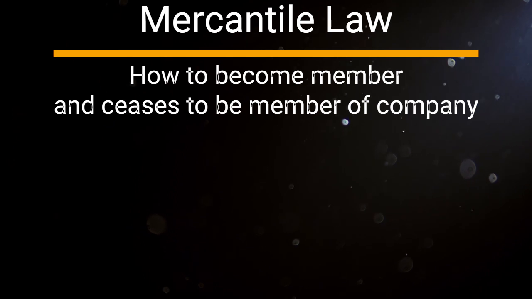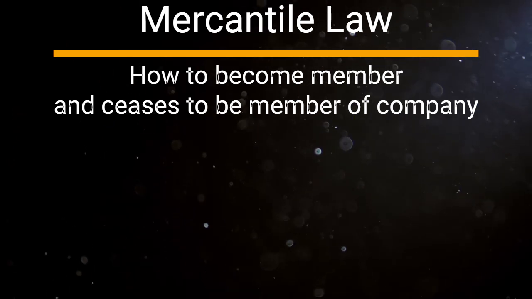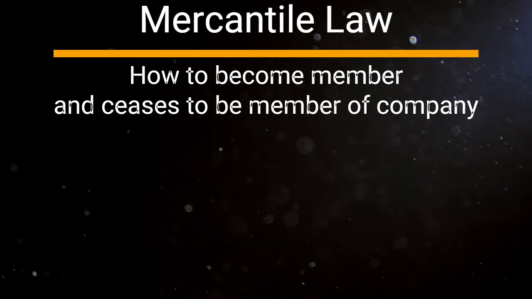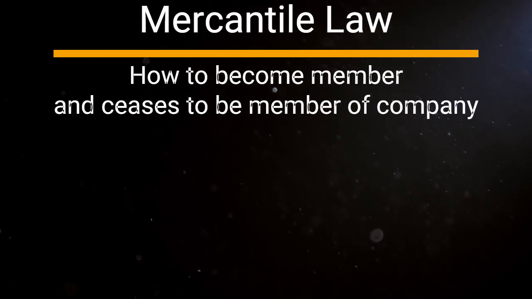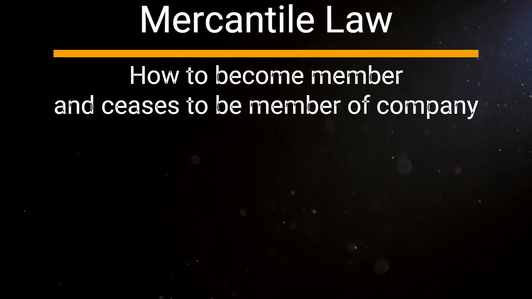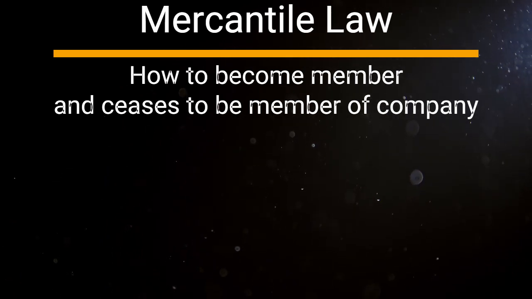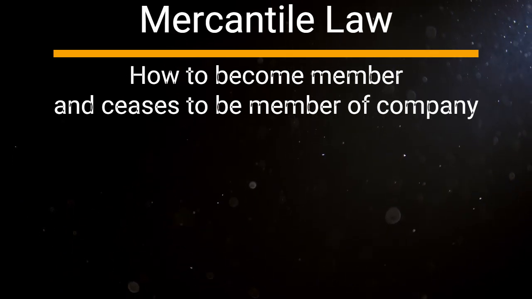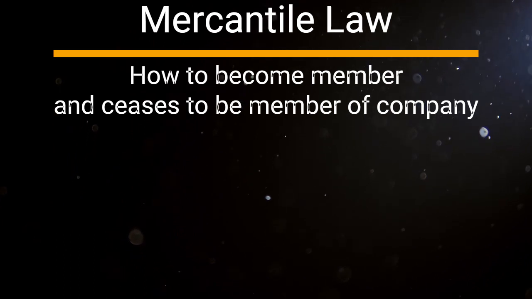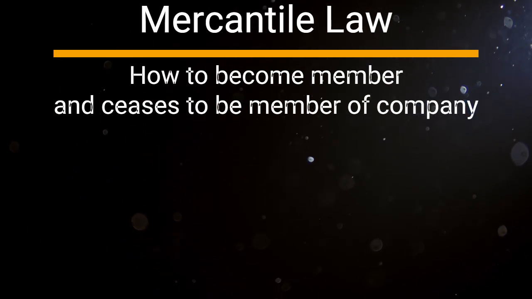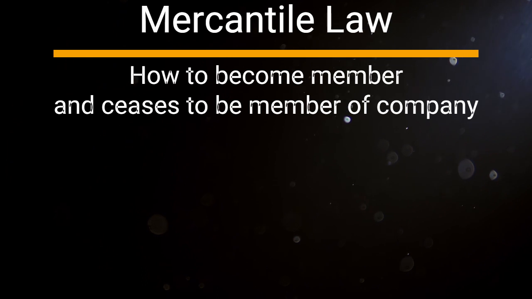5. Membership by acquiescence or estoppel. A person may be deemed to be a member of a company if he allows his name to be on the register of members or otherwise holds out as a member. Heading number 6. Ways to cease to be a member. A person may cease to be a member in one of the following ways. Death of shareholder. By the death of the shareholder, his shares would be transmitted to his personal representatives.